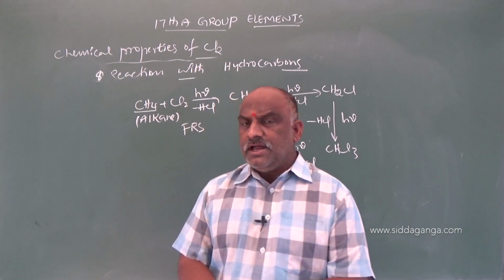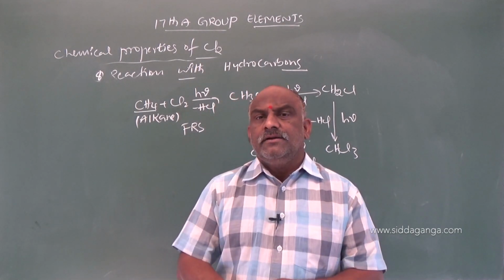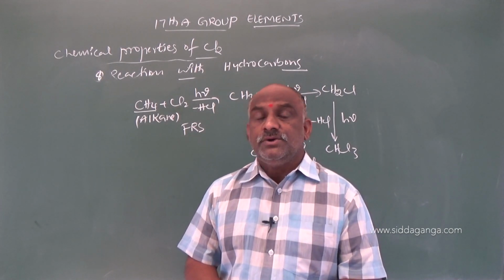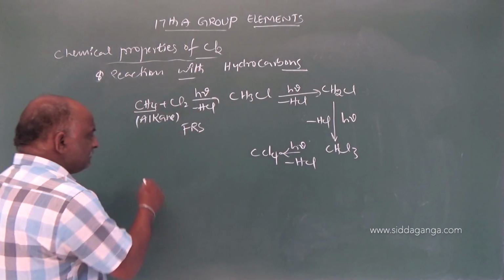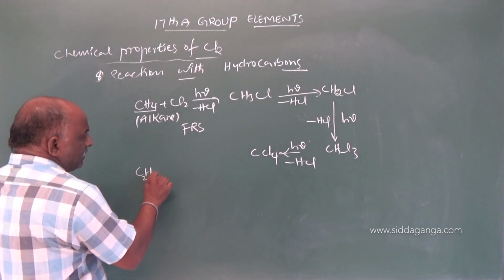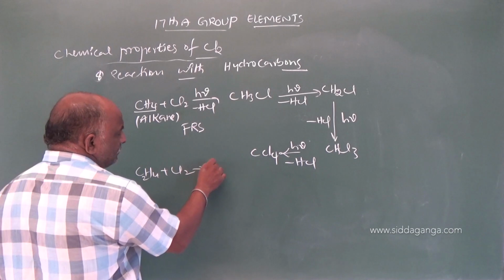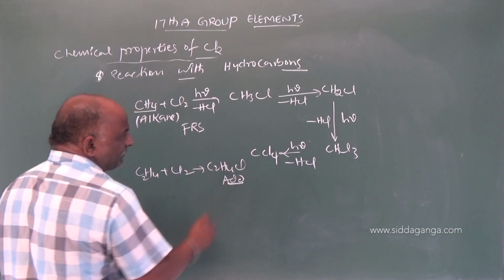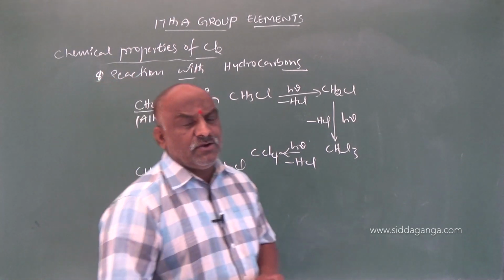Or suppose chlorine reacts with alkene, gives rise to C2H4Cl2. Suppose the reaction was like this, C2H4 plus Cl2 gives rise to C2H4Cl2. This is an example of an addition reaction. So these are reactions with hydrocarbons.